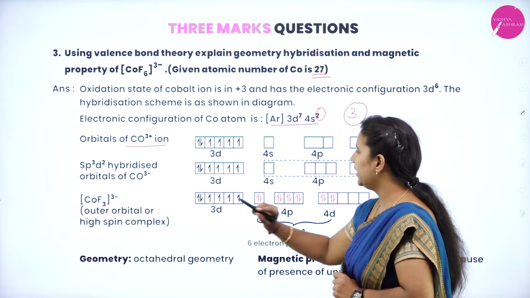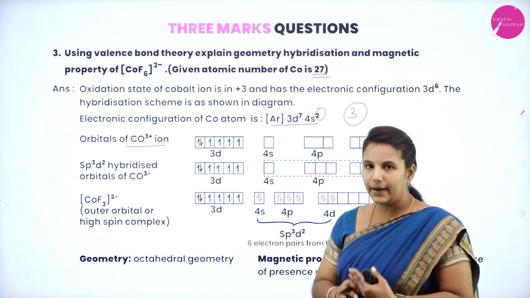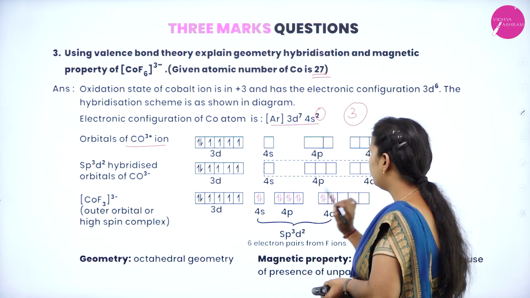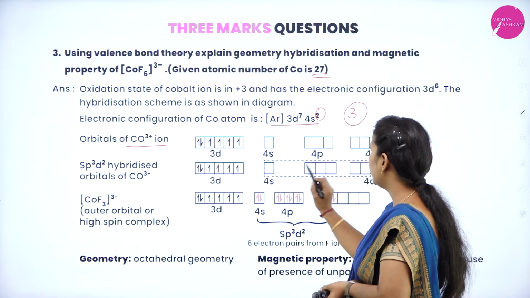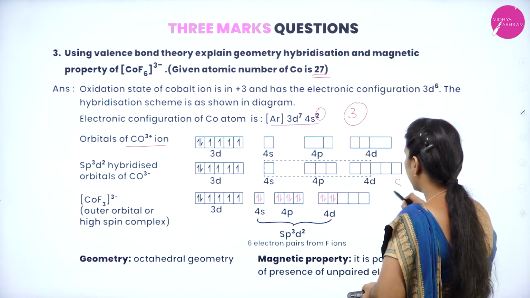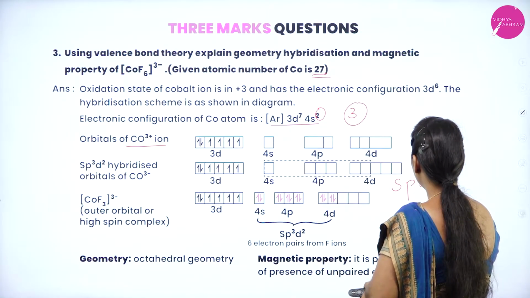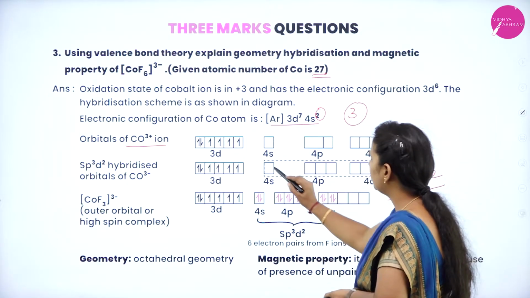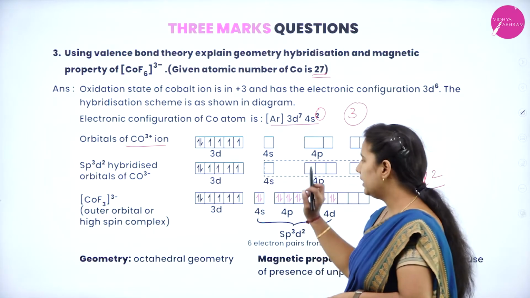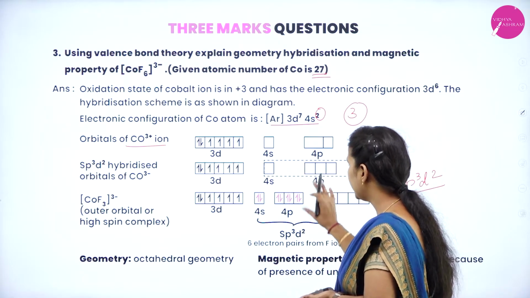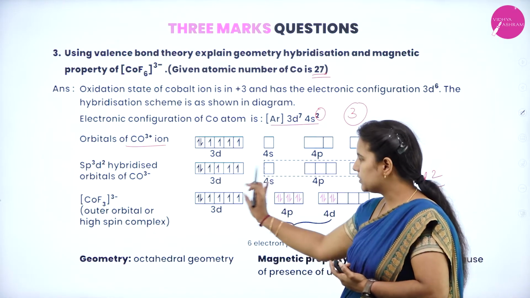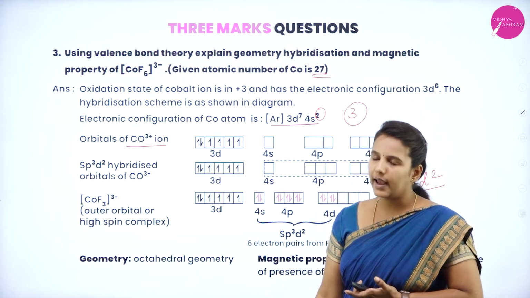Already in the 3d, you can see that there are 4 unpaired electrons and there are no vacant spaces at all. Coming to 4s, 4p and 4d, we need 6 places. So 1, 2, 3, 4, 5 and 6 will get hybridized and give rise to sp3d2 hybridization. Why is it sp3d2? One s, three p and two d. So it is sp3d2 hybridization, and after the ligands have attacked, you need to show it with a dark line so that how the ligands are attracted towards the central metal atom can be easily understood.